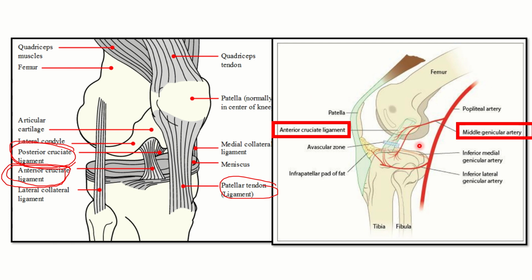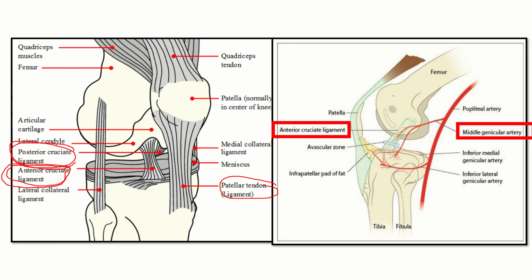In the second picture we can see the femur, and here the tibia and fibula, and between these structures there is a joint, which is the knee joint. Here we can see the anterior cruciate ligament. It receives a direct blood supply from the middle geniculate artery, and from the inferior lateral geniculate and inferior medial geniculate arteries. So if a rupture occurs at the anterior cruciate ligament, bleeding usually occurs, which may cause hemarthrosis, that means bleeding within the joint.